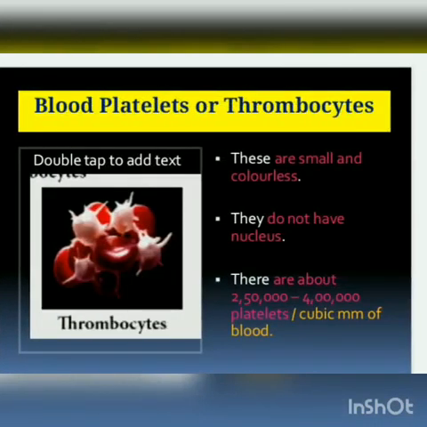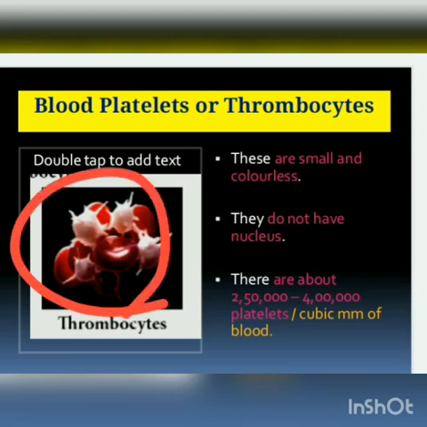And now you are seeing blood platelets or thrombocytes. Thrombocytes or blood platelets are always associated with the RBC. See, the biconcave structure, and in between them the thrombocytes are there. These cells are small and colorless. They do not have a nucleus, but they are very important for our blood.